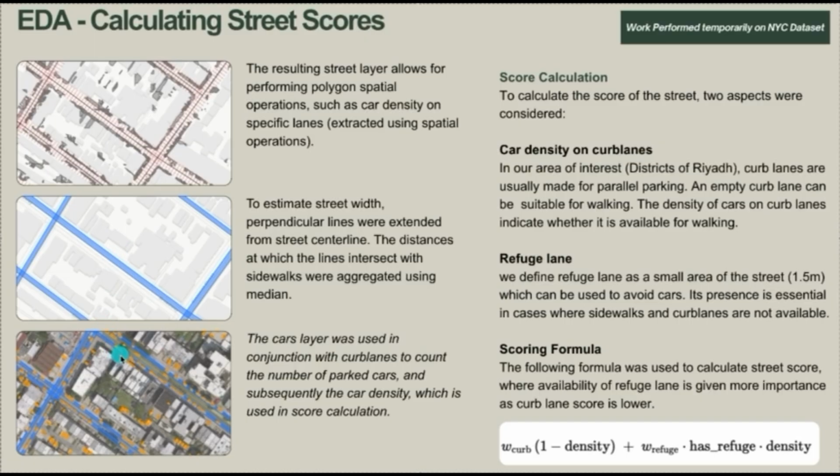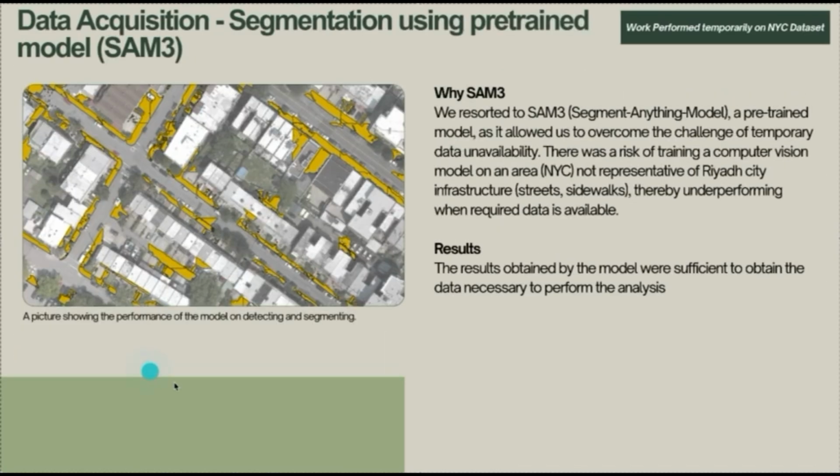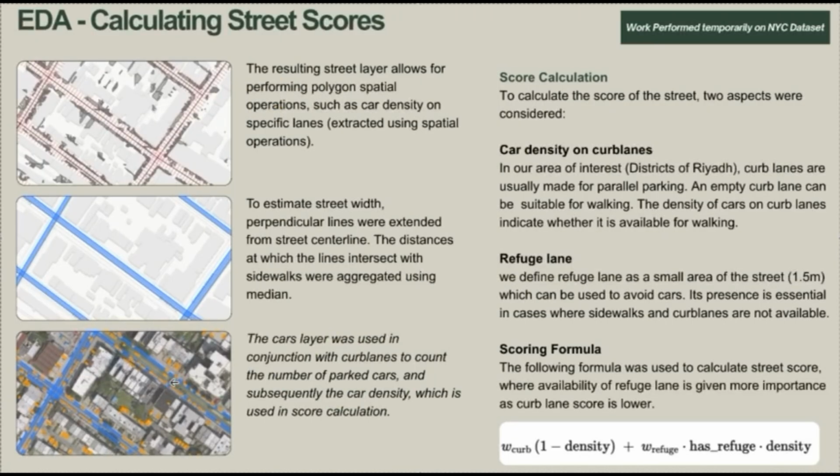We are only interested in car density in the curb lines, not in the main line. So we segmented only the curb lines in order to calculate the density. We also make use of a refuge line. We define the refuge line as the line where if you pass by a car, you have to step aside to some refuge area.